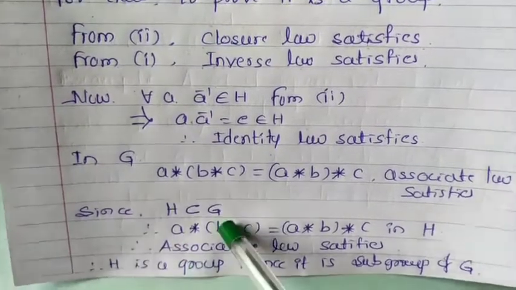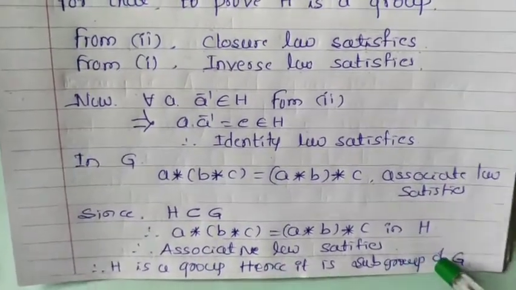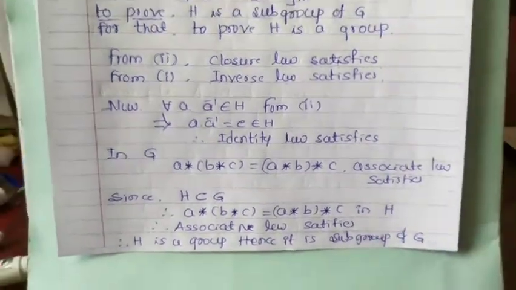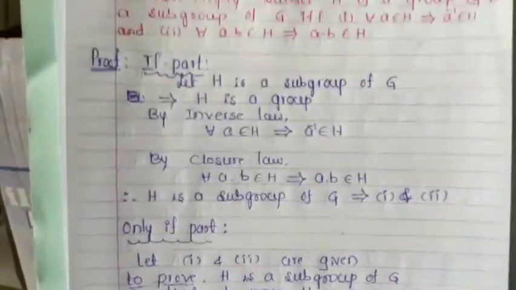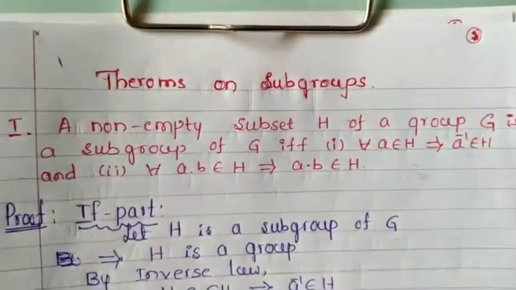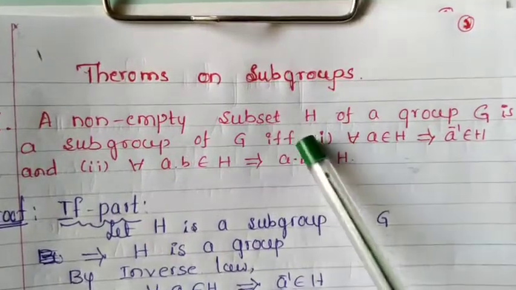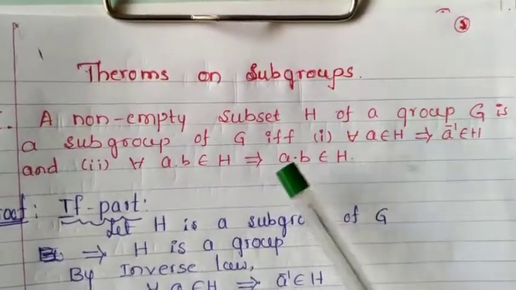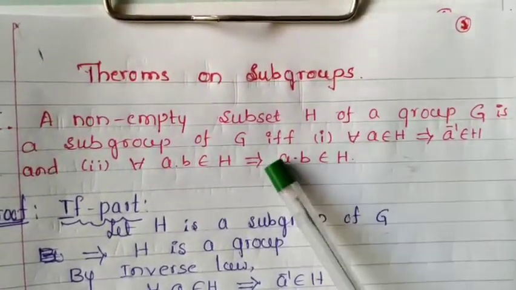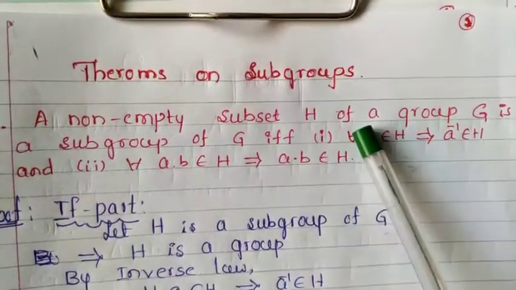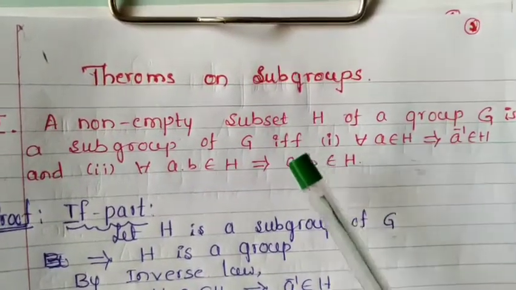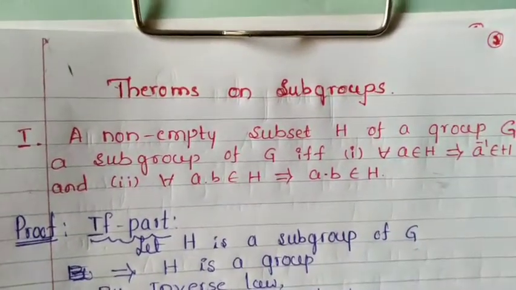H is a group. H is a subset of G. Hence, it is a subgroup of G. So, this is the proof of the theorem. So carefully observe the theorem. Once again, what is this one? H is a subgroup of G, the two conditions are satisfied. It is called the if part. Only if part means the two conditions are satisfied, then H is a subgroup of G.